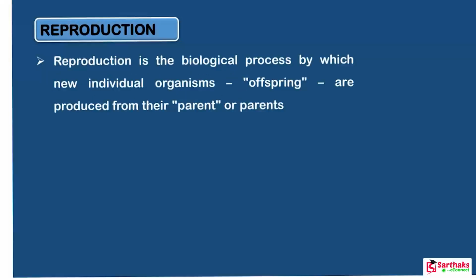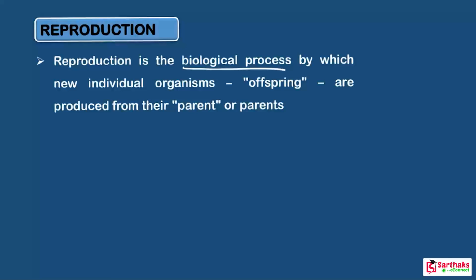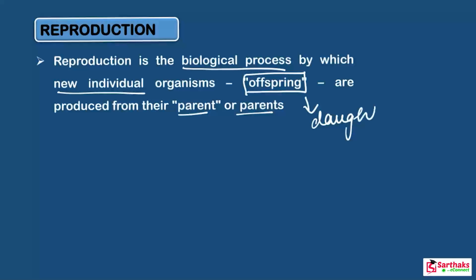So what is reproduction? Reproduction is a biological process by which new organisms, that is offsprings, are produced from their parent or parents. First of all, let me tell you what we mean by offsprings. Offsprings are the daughters, the children, the kids. In scientific language we call them offspring, so they don't get confused.